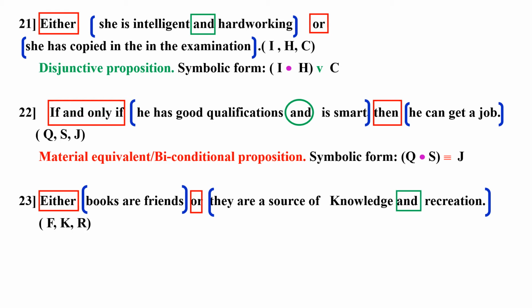So it will be F wedge in the bracket K dot R. It is a disjunctive proposition. Now we come to the 24th.